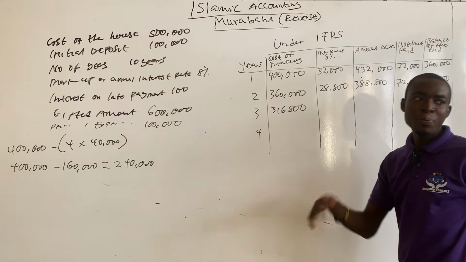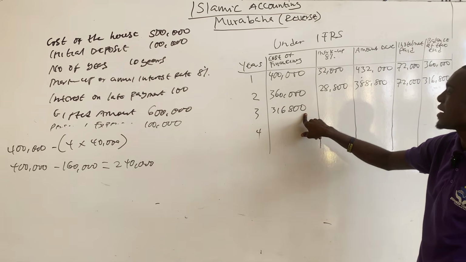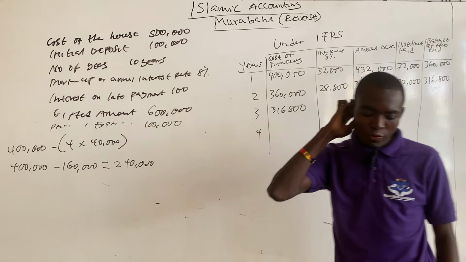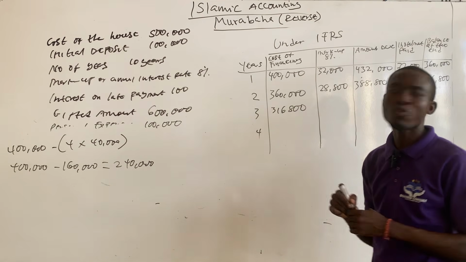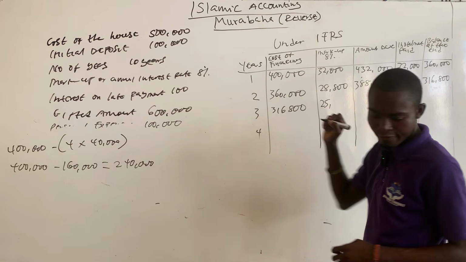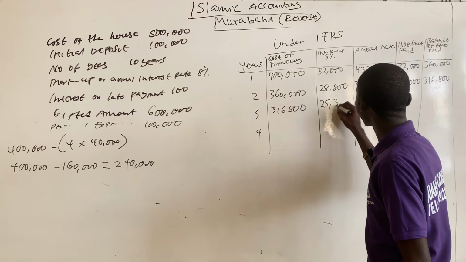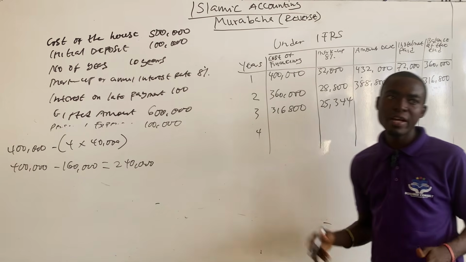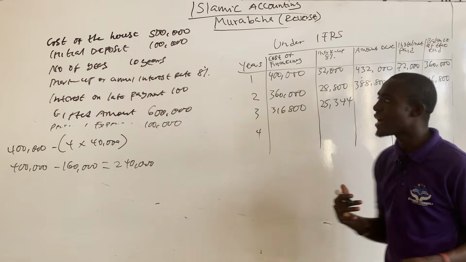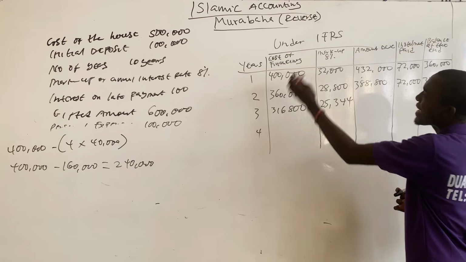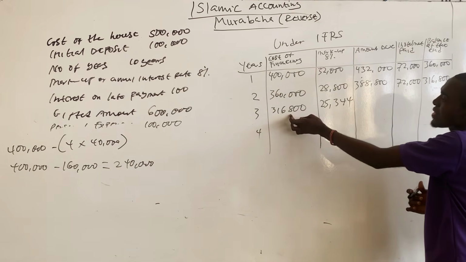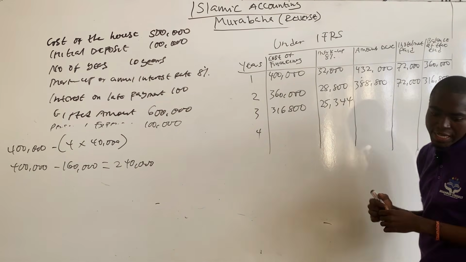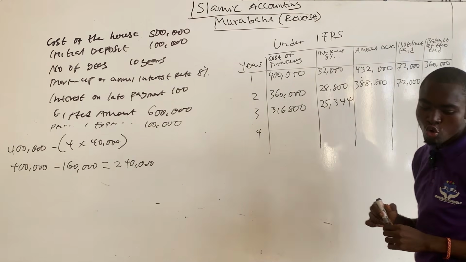So Imam Ghazali will pay markup of 8% on 316,800, but not on the earlier amount. So 8% of 316,800 will give you 25,344. So the total amount that Imam Ghazali will be owing the bank as at the third year, the cost of finance owing as at the third year, is 316,800 plus the markup, which is 25,344, and that will give you 342,144.